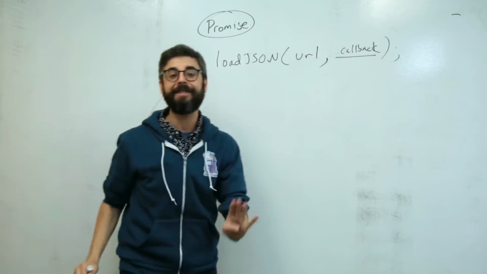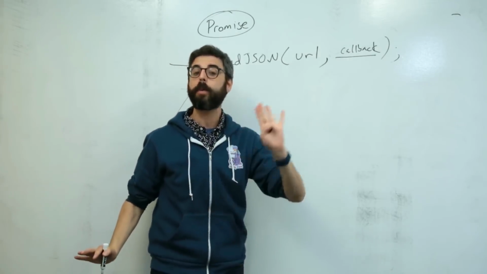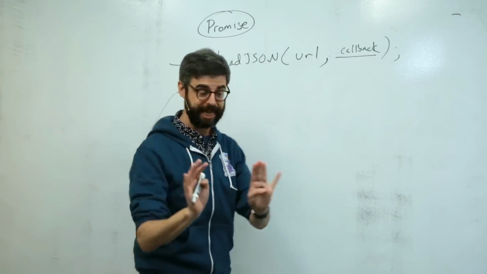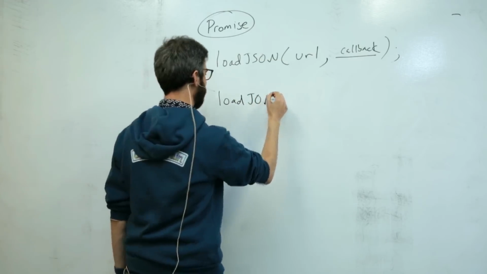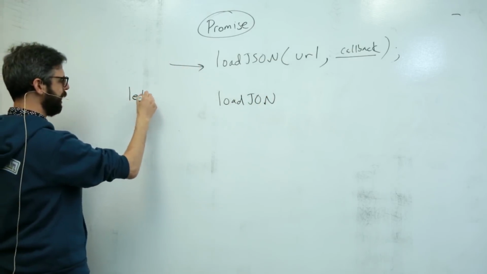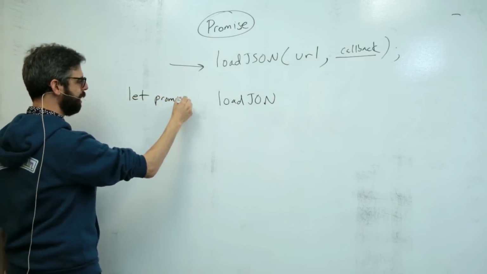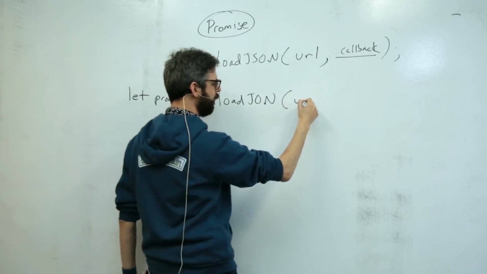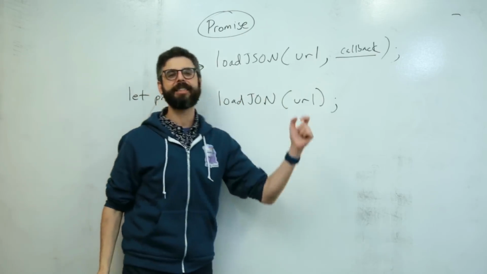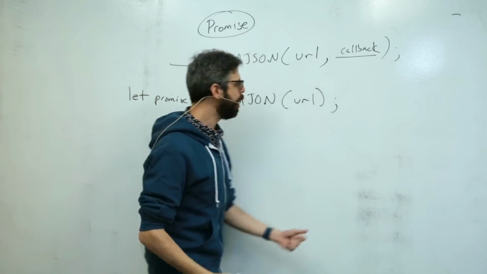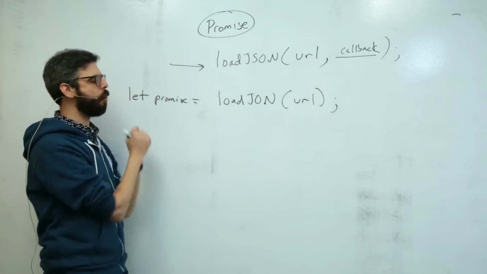Now, P5 at present doesn't support promises, but if it did, instead, I could say something like this: let promise equal load JSON URL. So the idea is, instead of passing a function a callback, you ask a function for a promise.